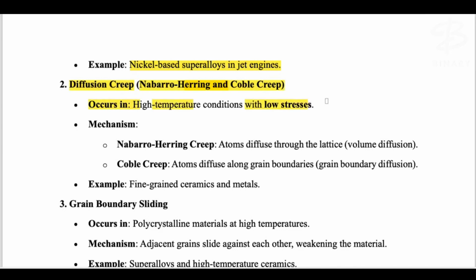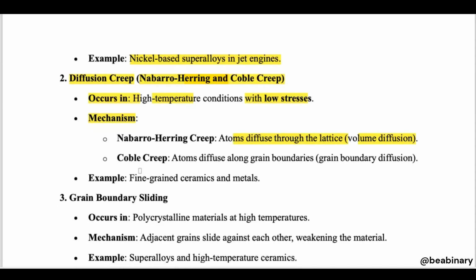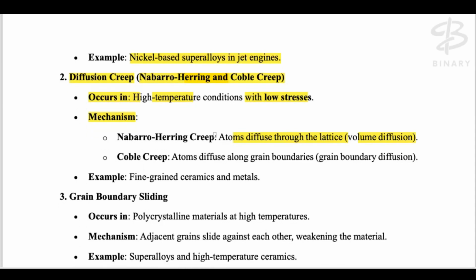So it occurs at a very high temperature condition, but with a very low stress. Mechanism: atoms diffuse through the lattice, volume diffusion. So atom diffusion occurs in this kind of creep. Basically here there are two kinds: Nabarro-Herring and Coble creep.